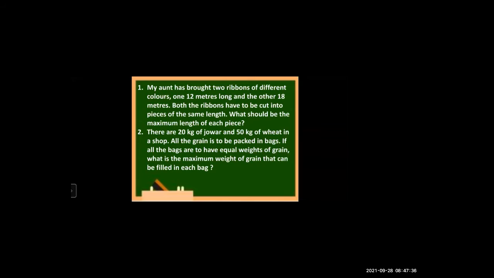Very good. So same like that rope question we did, no. So aunt has brought 2 ribbons of 2 different colors. One is 12 meters long, other is 18 meters. And we have to cut those ribbons into pieces of the same length. So we have to find out the maximum length of each piece. So maximum length means what? We have to find out HCF. HCF of 12 and 18. Second question. Somebody read the second question. Yes, I read, ma'am. Yes, dear, read.